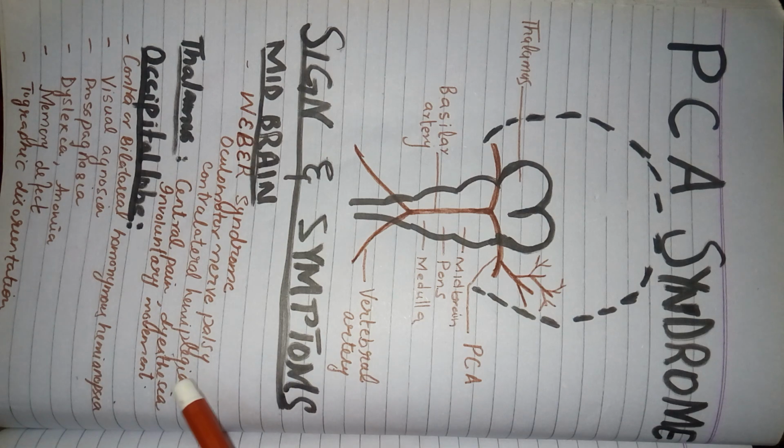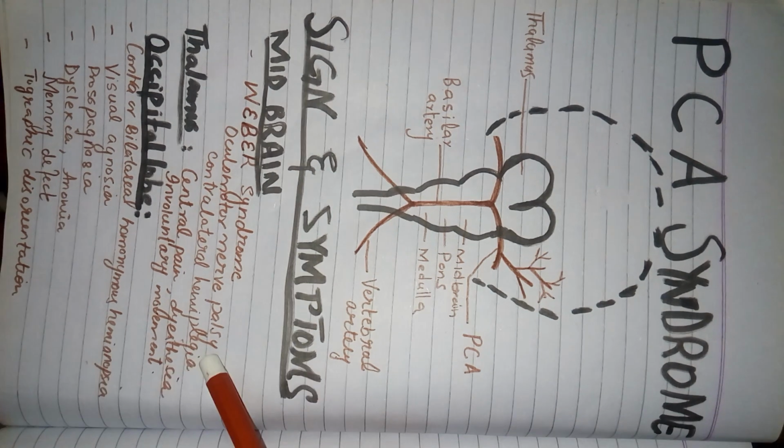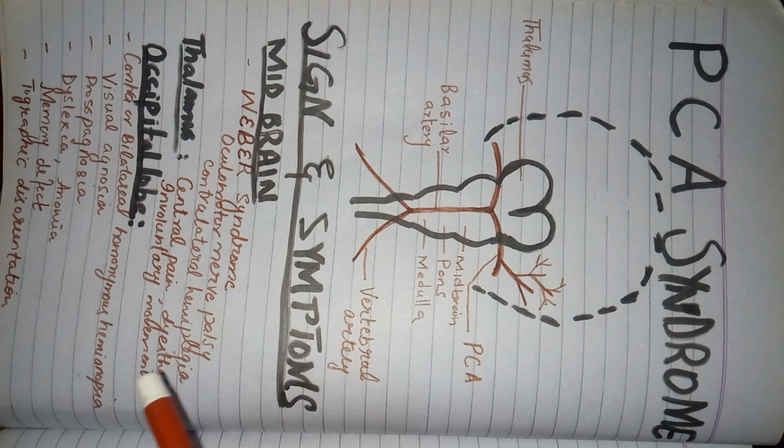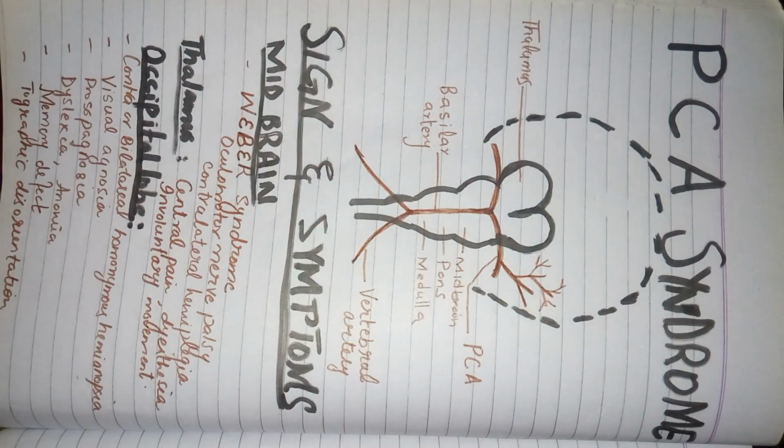It can also occur, both these effects can occur separately, but if they occur in combination, collectively this will be known as Weber's syndrome. Now what happens if the supply to the thalamus is disrupted? There can be central post-thalamic pain. Central pain we can call.